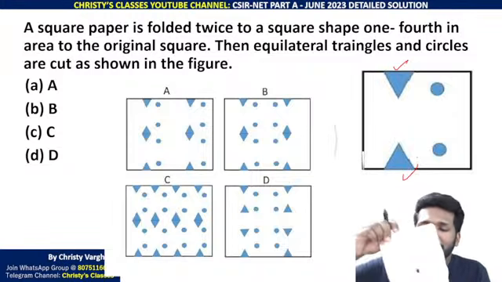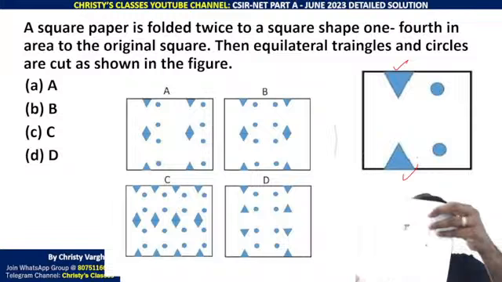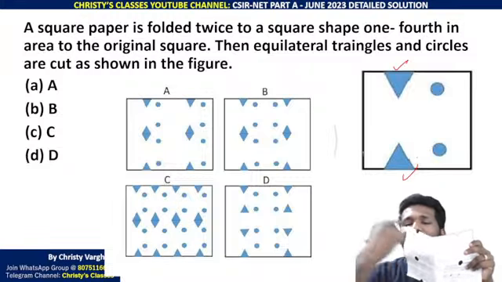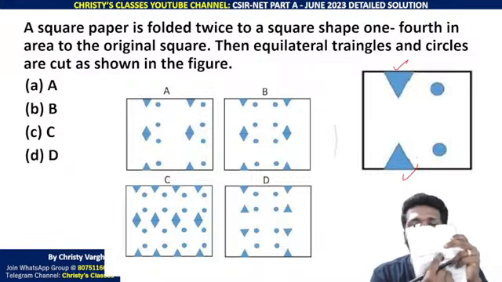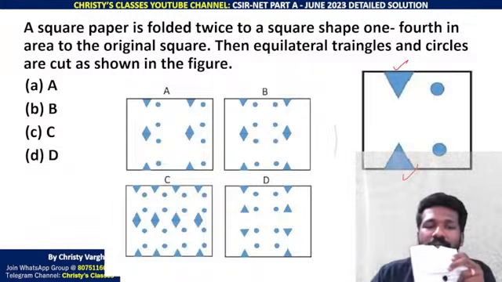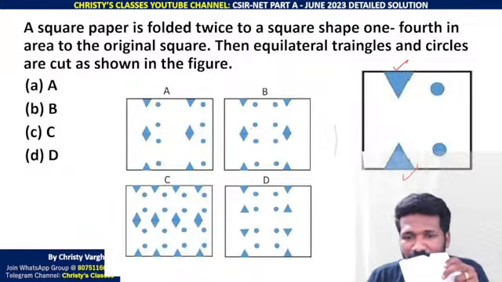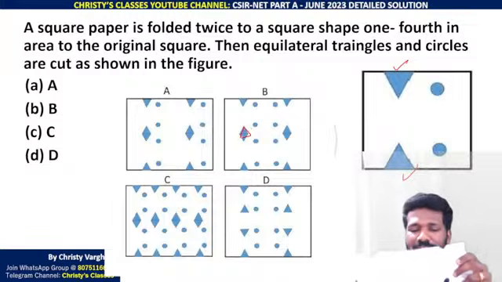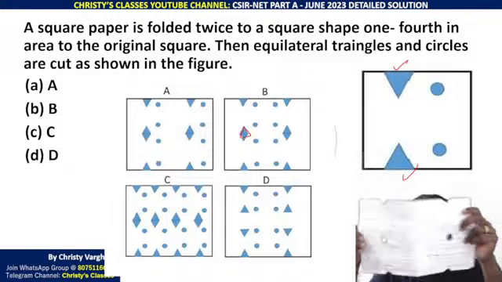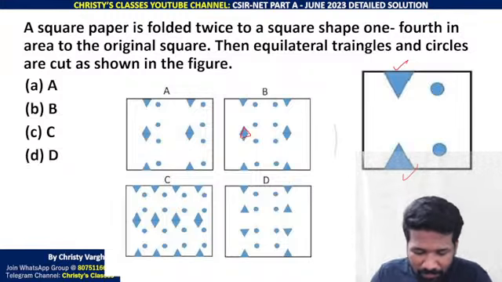So when you open it, just to give you an idea, I am taking this image itself. When you open it, this way it will be opened. You will get a triangle here, you will get a triangle here. In the middle, two triangles will form a diamond shape. This is not a proper triangle because with my hand I have made it now. So a diamond shape like this is totally making sense. Here also a diamond shape, and here a triangle when you open it. Are you getting the idea properly?